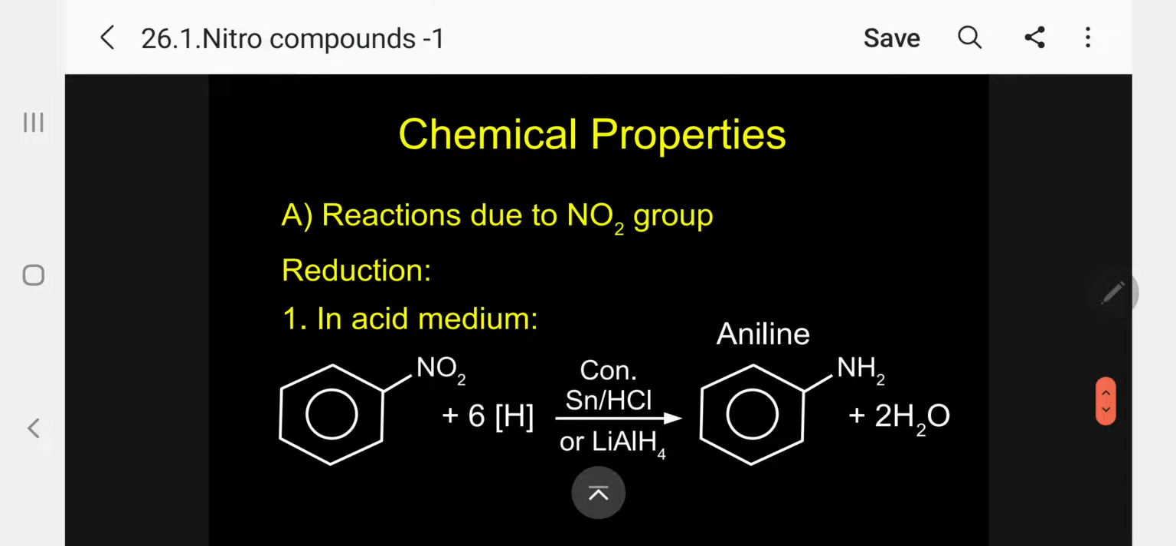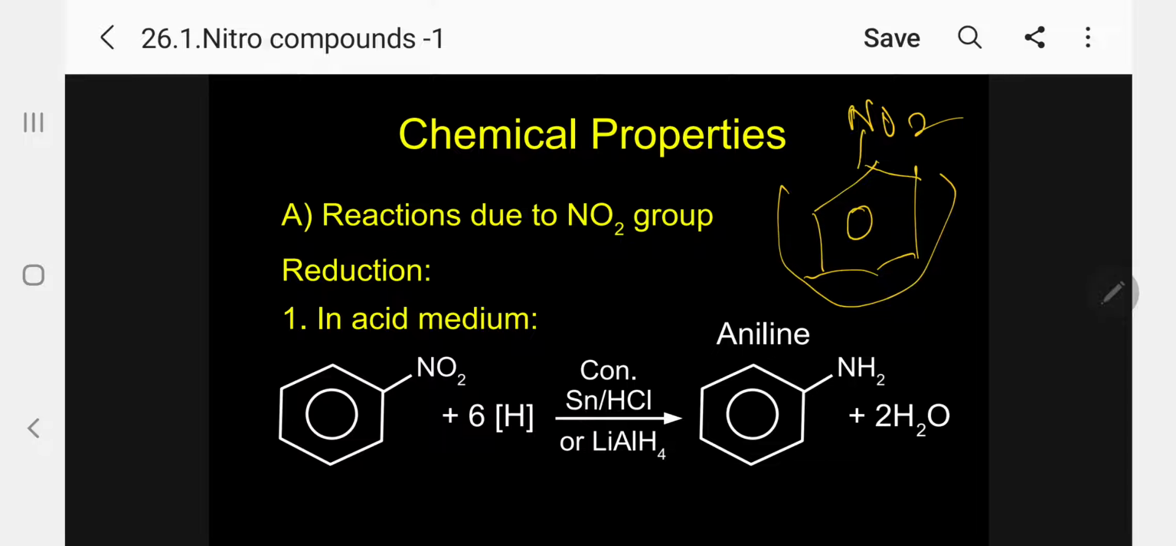Now, coming to nitrobenzene chemical properties, as you know already, it has the structure NO2 and aromatic ring. So we can classify the reactions in 2 ways. One is the reaction due to the NO2 group and the other is the reaction due to the aromatic ring. Any organic compound you have to discuss this way. First, let me concentrate on reactions due to the NO2 group. I will discuss the ring later.